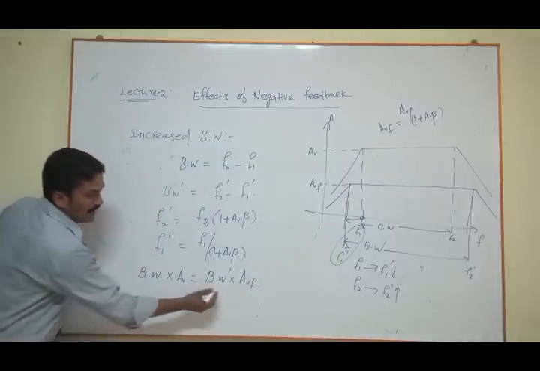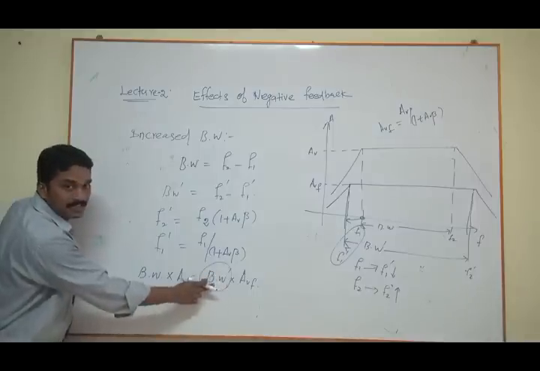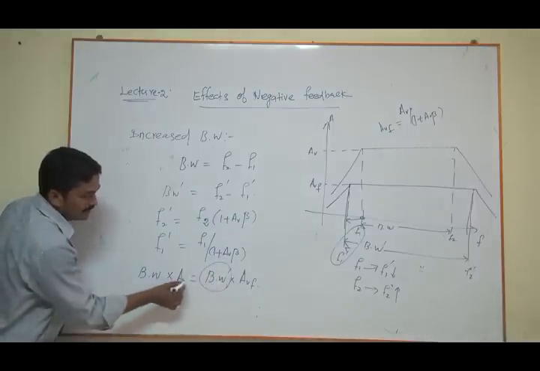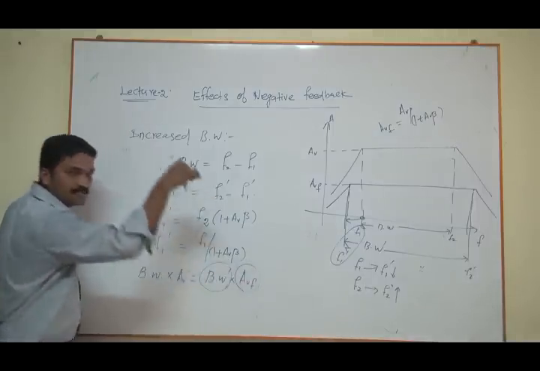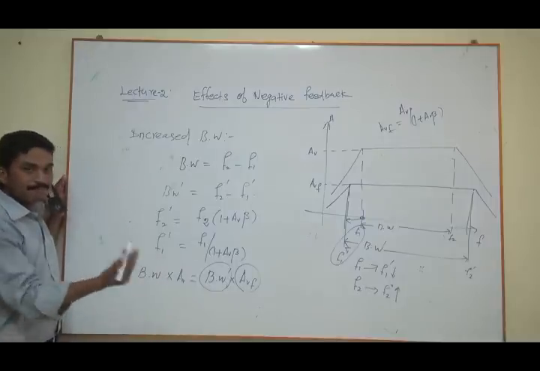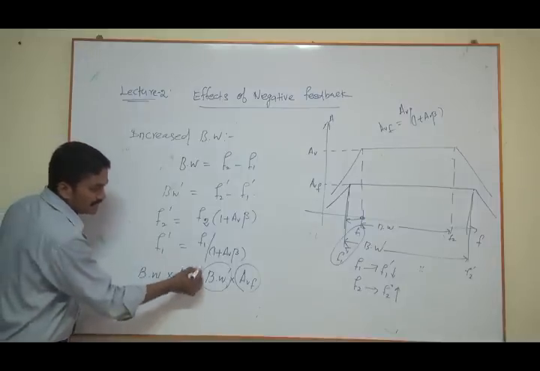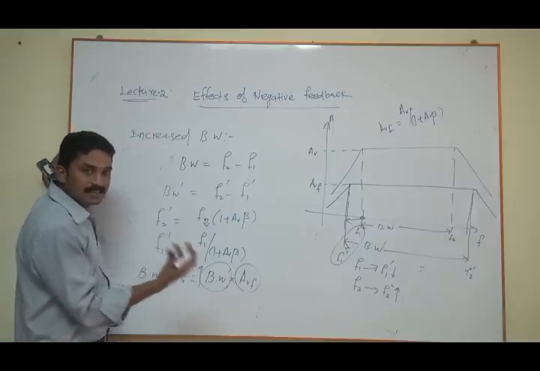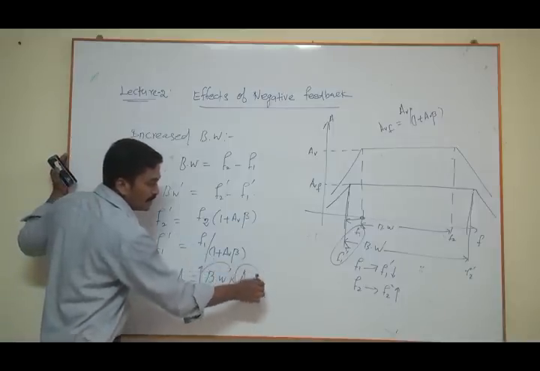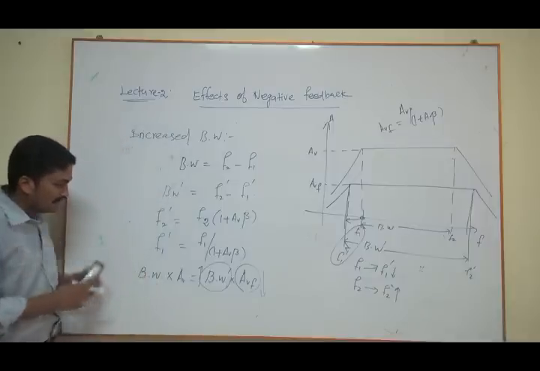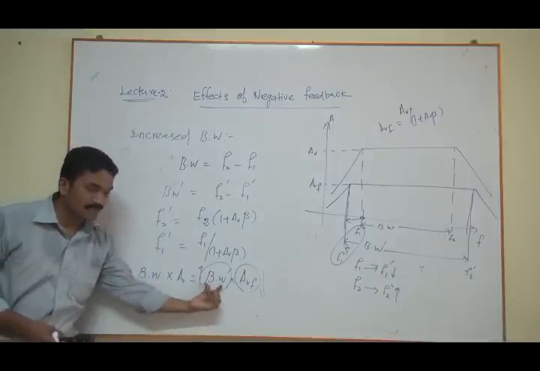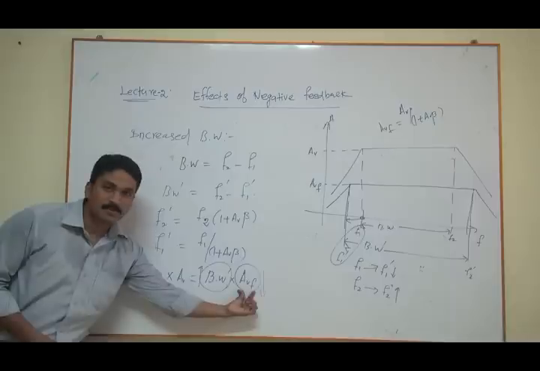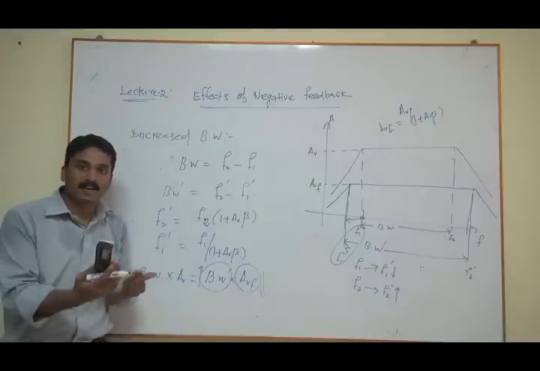We know your bandwidth is increasing in the negative feedback amplifier, but gain AVF is reduced. If some amount of bandwidth is increased, then the same amount of gain is reduced. So what will happen? This bandwidth is increased here, but this gain is reduced here. So both the values are getting compensation.